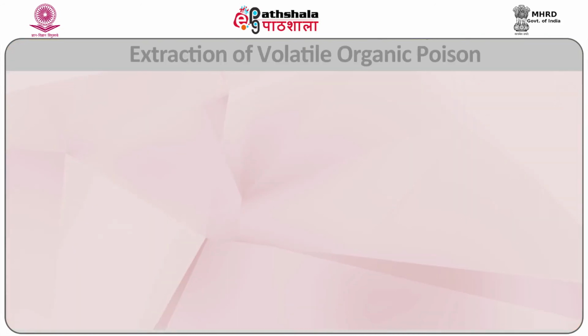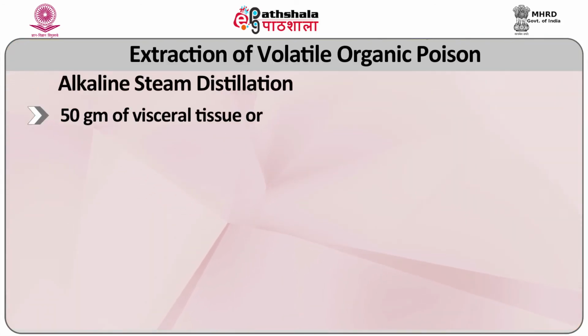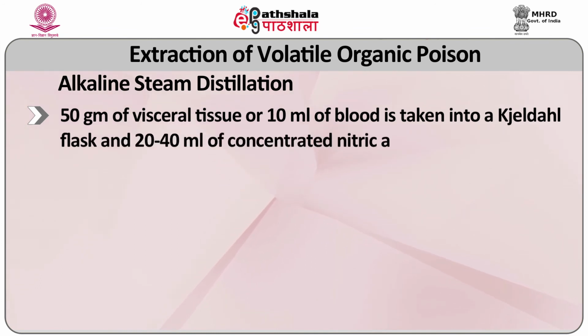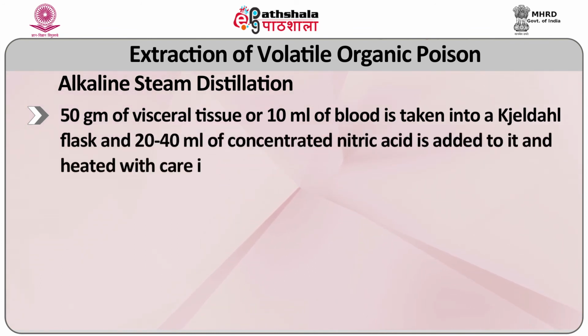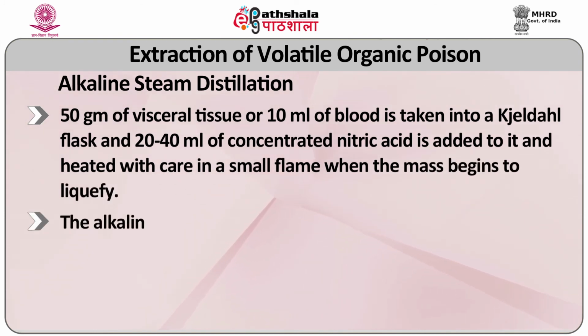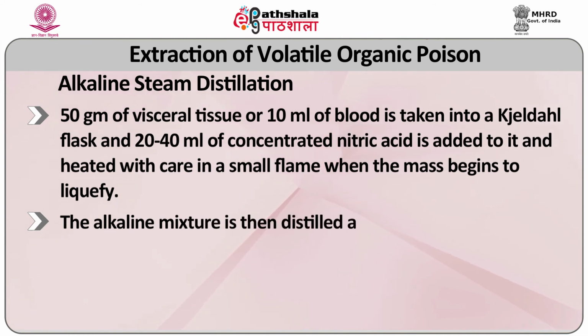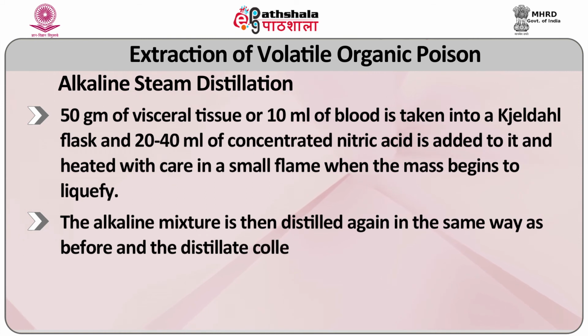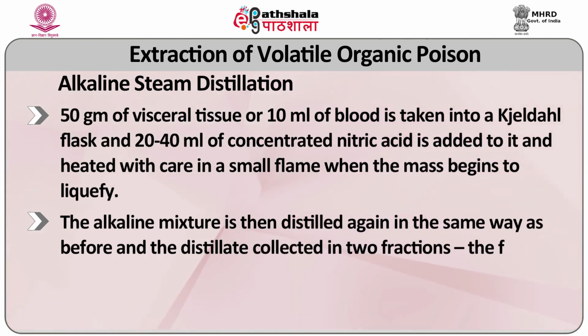Another method which is used for metallic poison is the wet digestion method. In the wet digestion method, 50 grams of visceral tissues or 10 ml of blood is taken into a Kjeldahl flask and 20 to 40 ml of concentrated nitric acid is added to it and heated with care over a small flame. When the mass begins to liquefy, the heating is continued till liquefaction of the material is completed, and is carried out in the presence of brown fumes of nitrogen dioxide in the flask.